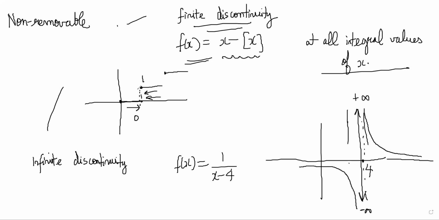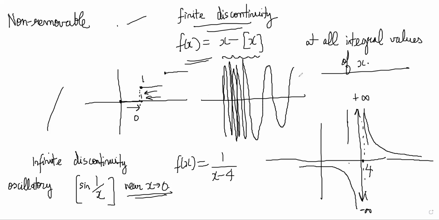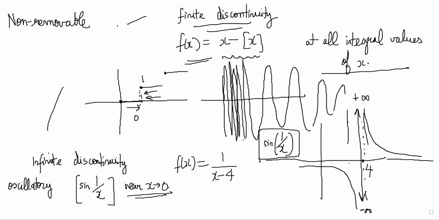There is also a situation when you have an oscillatory discontinuity. Oscillatory discontinuity is the case when you have functions like sine of 1 by x near x tends to 0. Now, the problem that happens with this function is that sine starts oscillating very rapidly near this point because the argument is infinite. You can try to plot the graph of sine 1 by x on Desmos, okay?